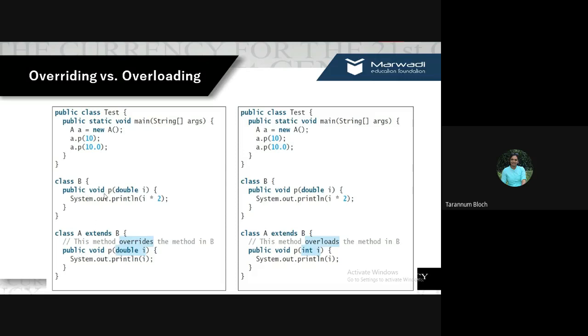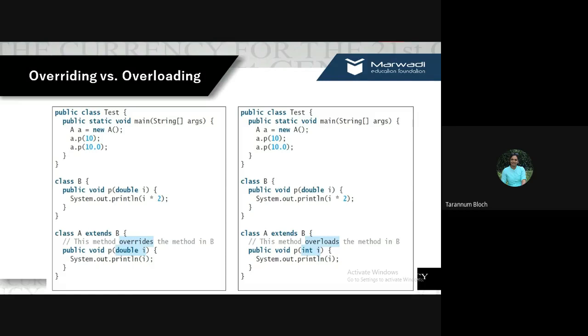You see, public void P double i, here also public void P double i. But this method is not doubling the value. It just simply prints it. For example, when I say System.out.println(i), it will just print 10.